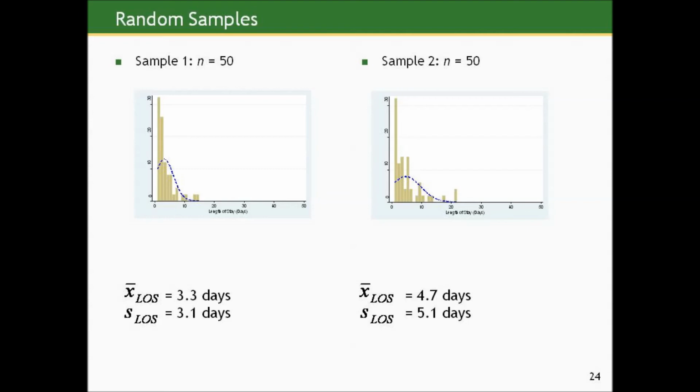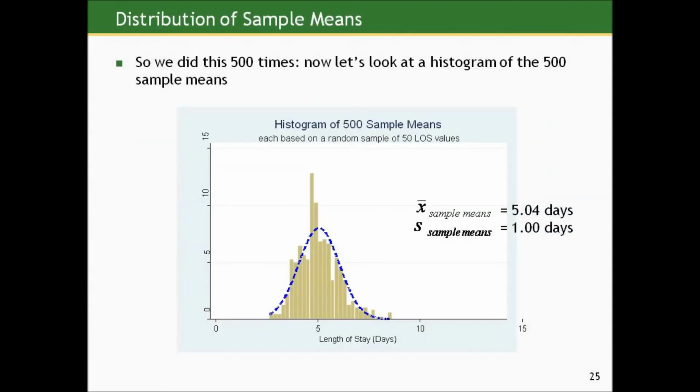Similarly, the second sample has that right skew as well. Now let's look at a histogram of the 500 sample means. Now look at this. It's starting to show some evidence of symmetry and bell-shapedness, despite the fact that the individual-level data in any of our samples mimics that right skew in the population that we saw. When we start looking at the behavior of summary measures based on 50 pieces of information each, it starts to look more symmetric and bell-shaped.